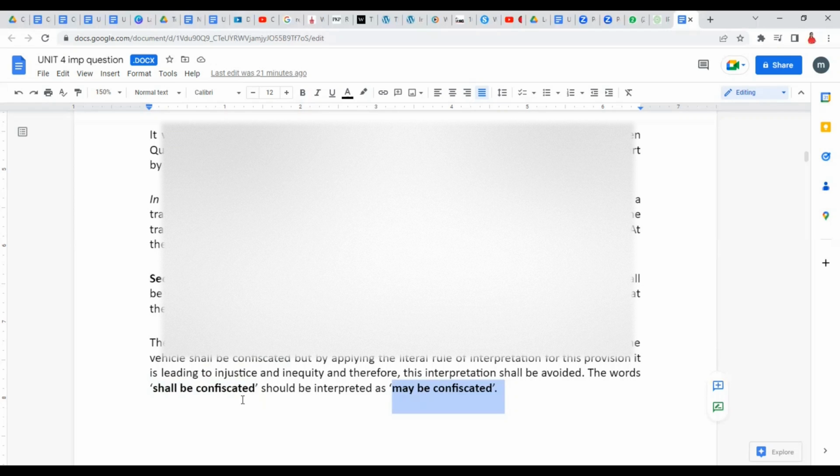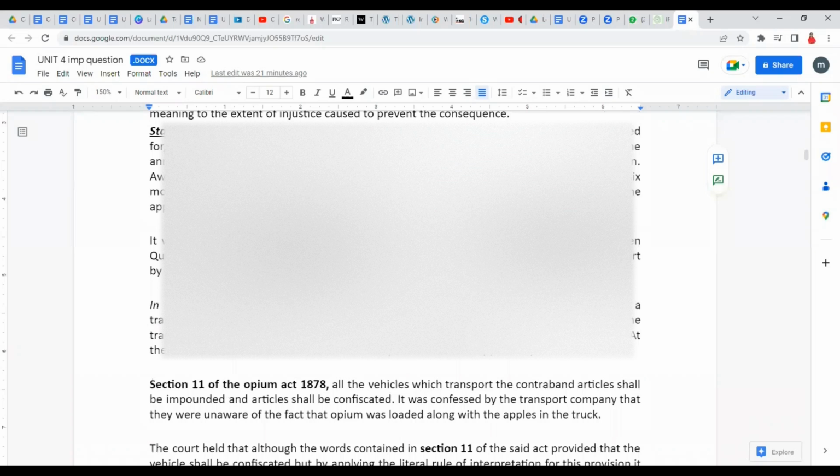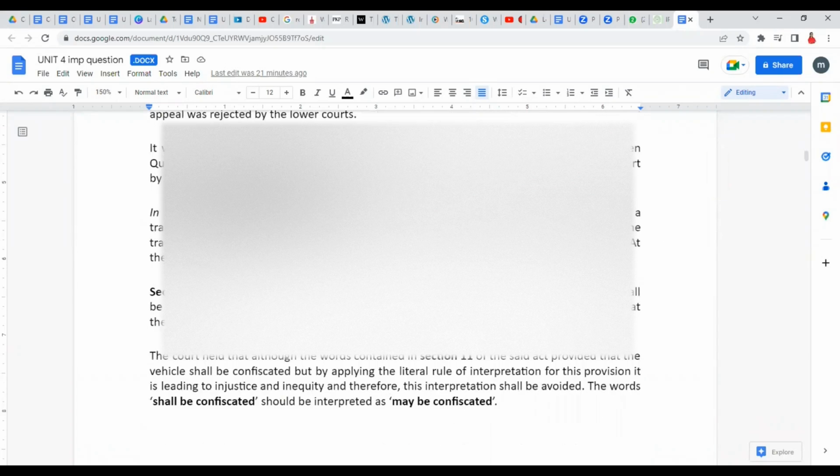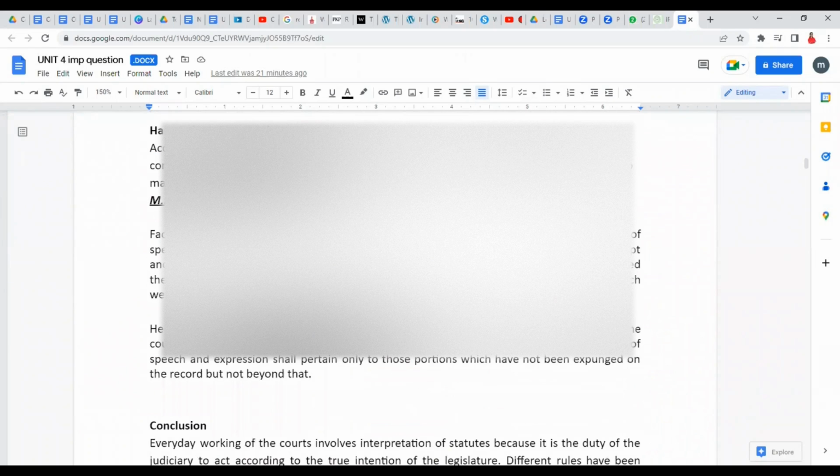So in all the cases, literal meaning might not be making sense. Sometimes it might lead to problems, it might create injustice. So we need to twist it to such an extent that injustice can be removed. Rather than understanding it as shall, we will understand it as may. Rather than completely following this limitation period, we will try to count it not from the day of announcement of compensation, but from the day when she came to know about it. That's how we try to remove the injustice which a legislation would otherwise lead to.